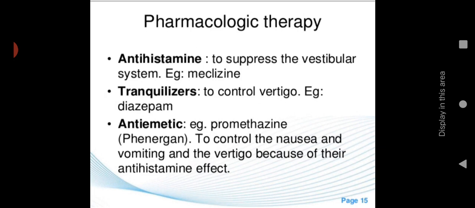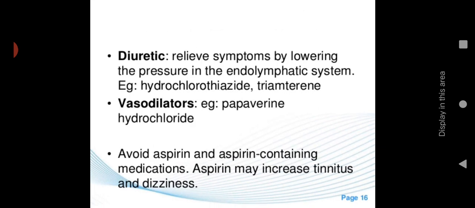their antihistamine effect. Then diuretics to relieve symptoms by lowering the pressure in the endolymphatic system, example hydrochlorothiazide and triamterene. Diuretics help to reduce the fluid level in the ear, and also help to reduce the pressure in the endolymphatic system. Then vasodilators, example papaverine hydrochloride. Vasodilators help to increase the permeability of the membrane, so that more absorption takes place.